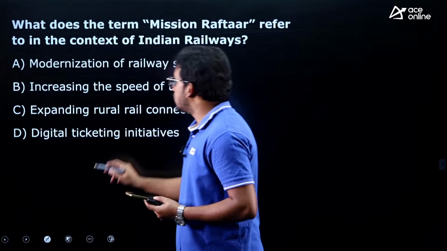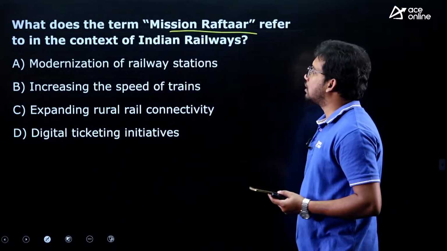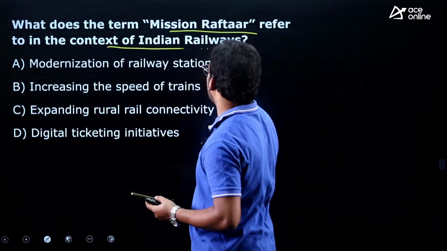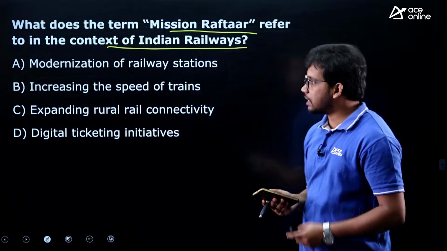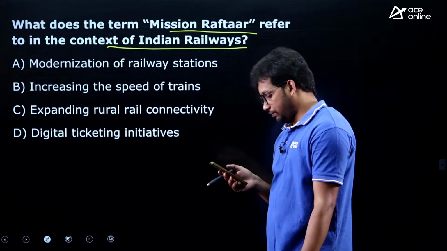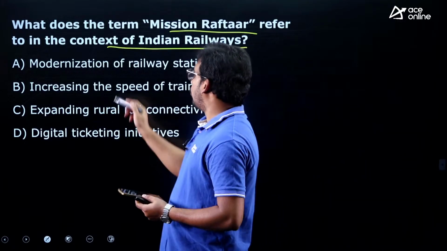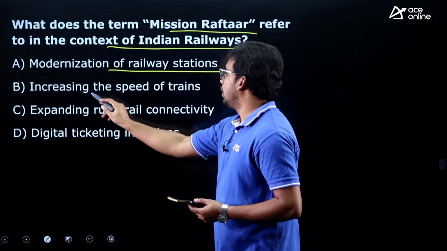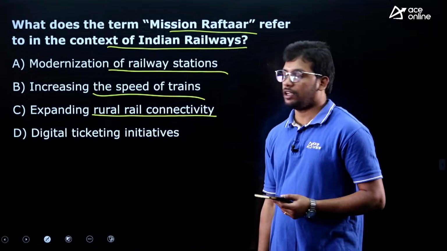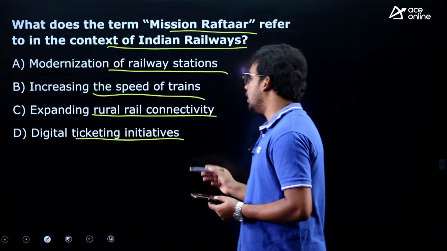Next, among the railways itself, there is one more question. What does the term Mission Raftar refer to in the context of Indian Railways? Modernization of railway stations, increasing the speed of trains, expanding rural rail connectivity, digital ticketing initiatives.